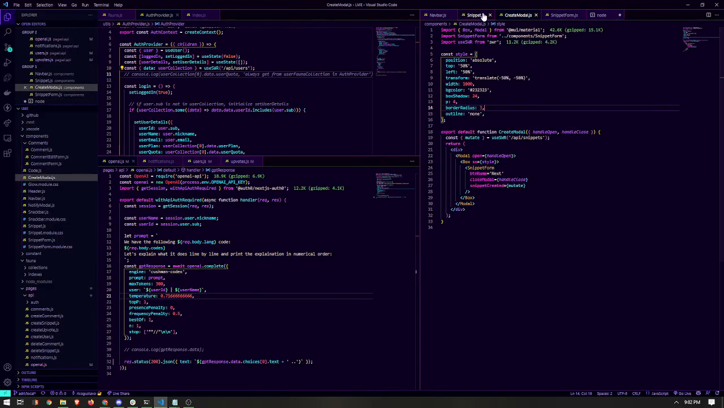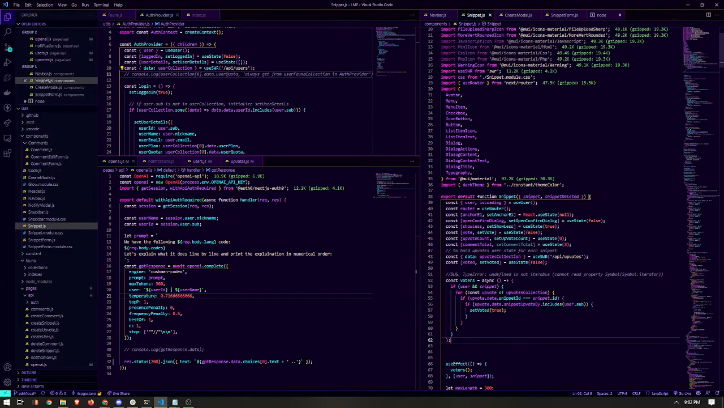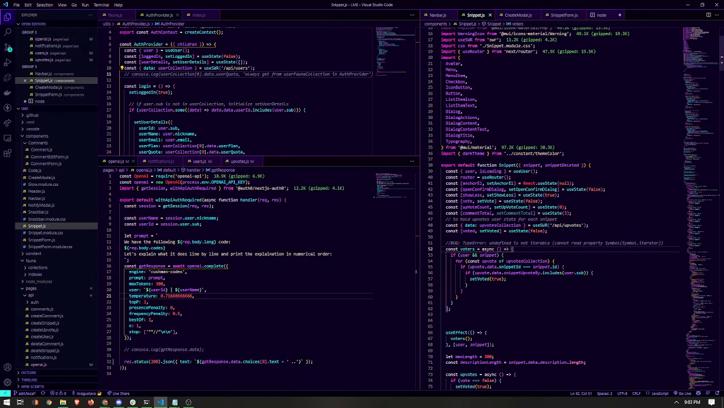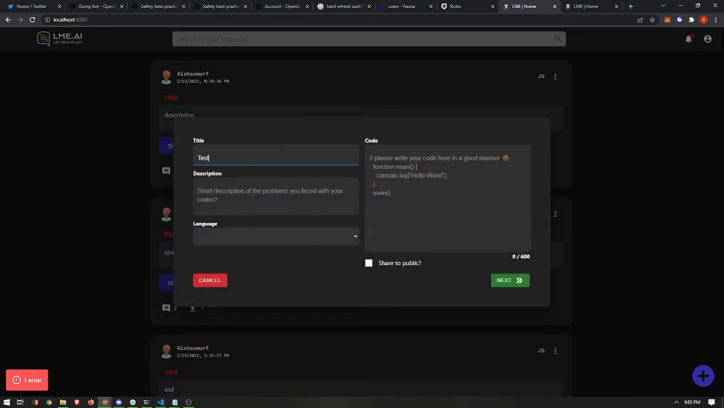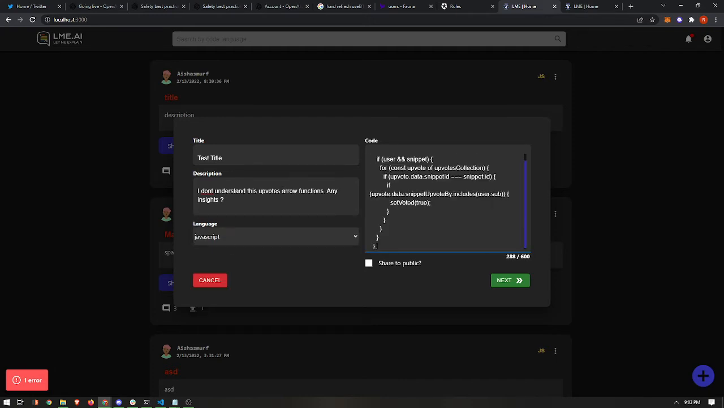Okay, let's take something easier here. If the user doesn't understand what's going on in this particular function, they can just title it "I don't understand this Upvotes array function insights." We paste it here. I need to share it to public.